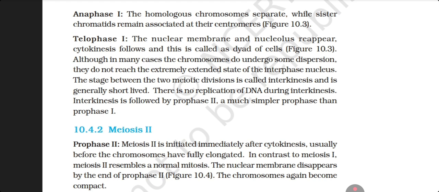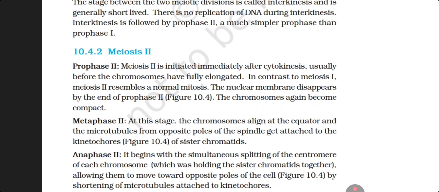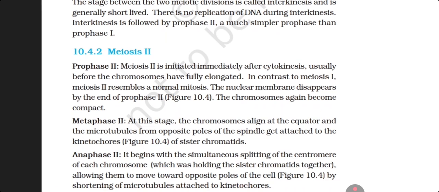Although in many cases the chromosomes undergo some dispersion, they do not reach the extremely extended state of the interphase nucleus. The stage between the two meiotic divisions is called the interkinesis and is generally short-lived. There is no replication of DNA during the interkinesis. Interkinesis is followed by prophase 2, a much simpler prophase than prophase 1.